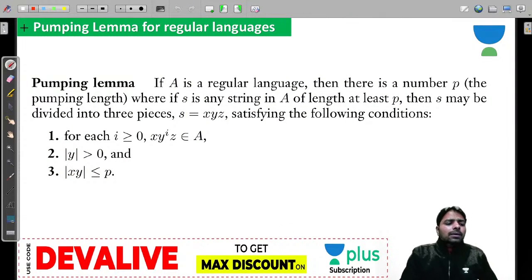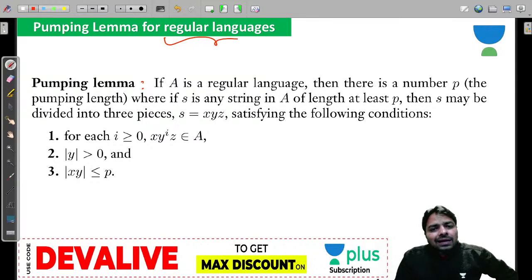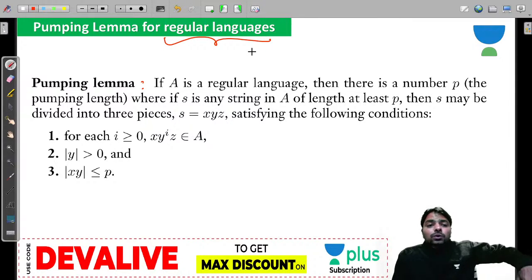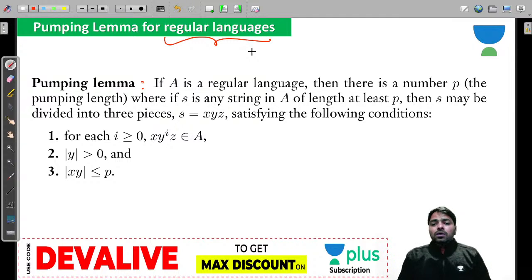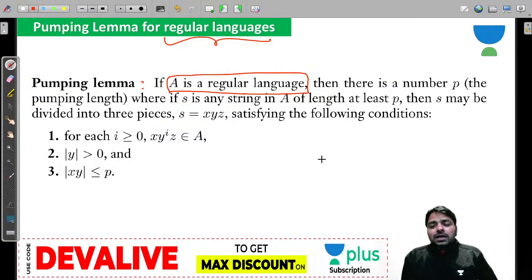And guys, now let's talk about the pumping lemma. Most of the people don't understand whether it is for regular or non-regular languages. Remember that, guys, the pumping lemma is given for regular languages, but we use it to prove non-regular also. It describes how regular languages behave when the pumping lemma is applied. And if the language is non-regular, in some cases we can prove why it is non-regular.